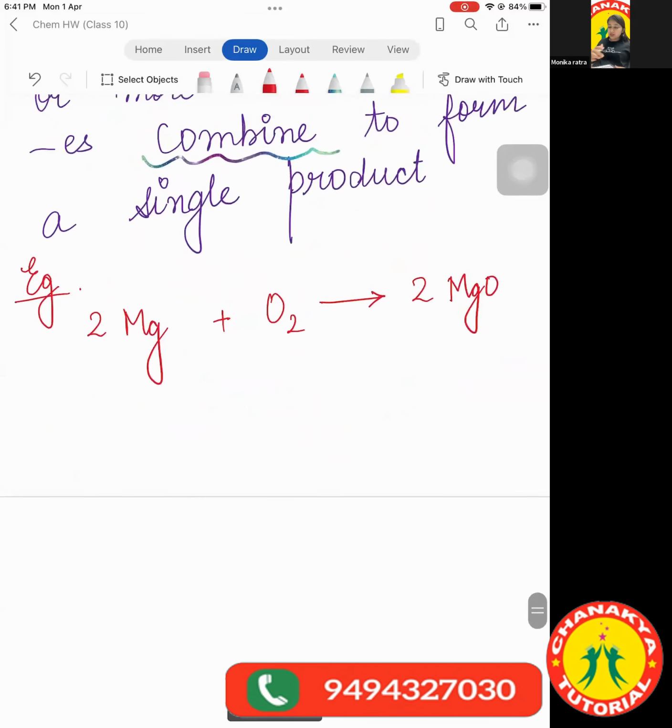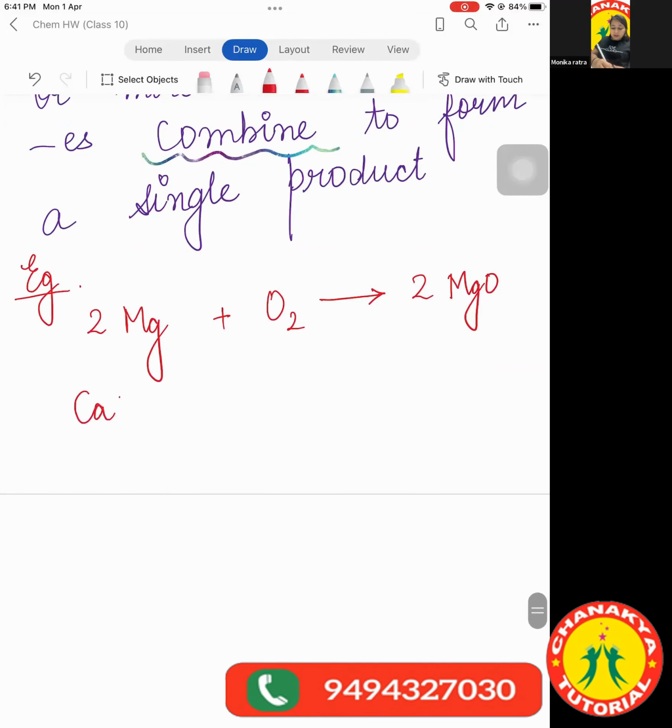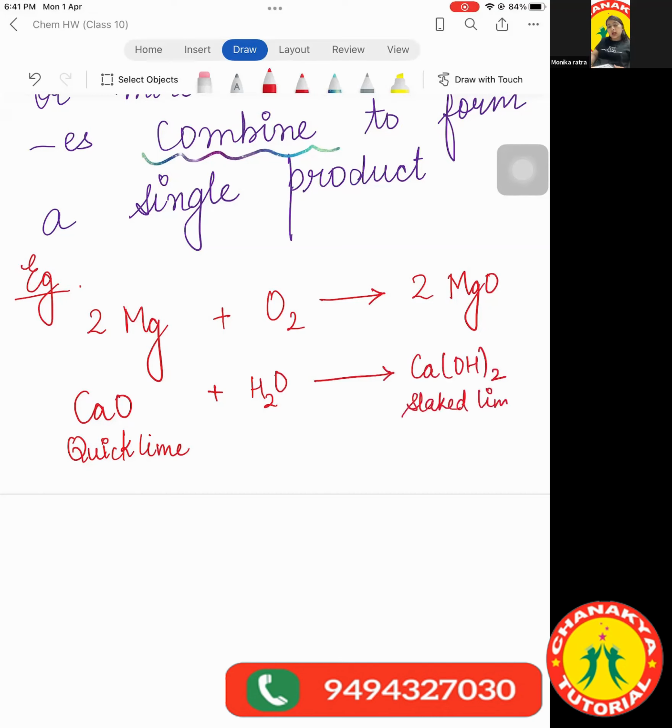Next example is quicklime, which is calcium oxide. It reacts with water to form calcium hydroxide. This is also known as slaked lime. Again, this is a combination reaction.